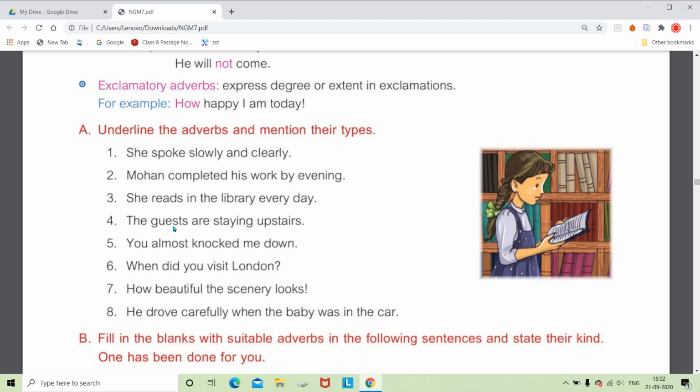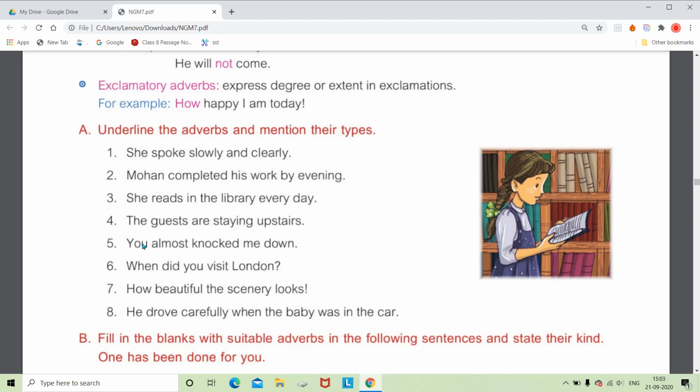Then fourth: the guests are staying upstairs. So we can ask the question, where are the guests staying? So we will get the place, and the place is upstairs. Okay, so upstairs is the place, and that is the adverb. So we can say that it is an adverb of place. So underline upstairs and write adverb of place. Then fifth: you almost knocked me down.